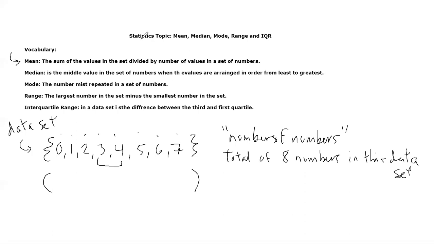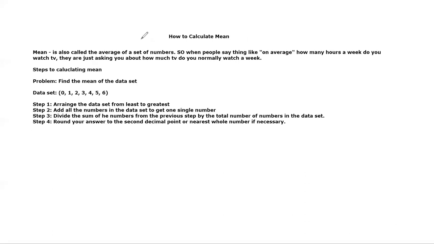Again, I'm getting too deep into this. Why don't we focus more on just what is mean, how to calculate it, and what you do? So when I say mean, I'm just referring to something else. There's another word, and the word is average. So whenever you see here in math, someone say, find the average, they're asking you to find the mean, the mean of a set of numbers.